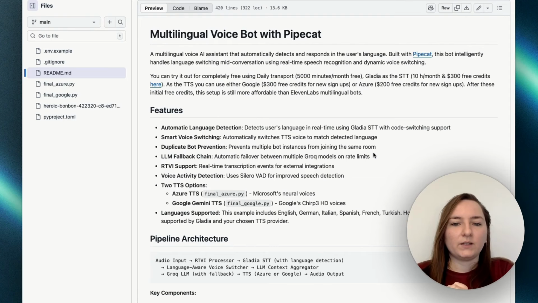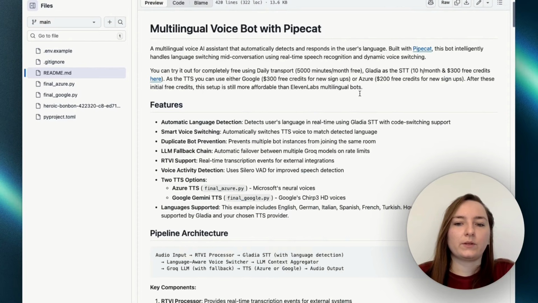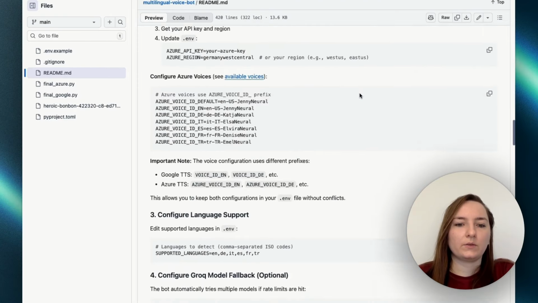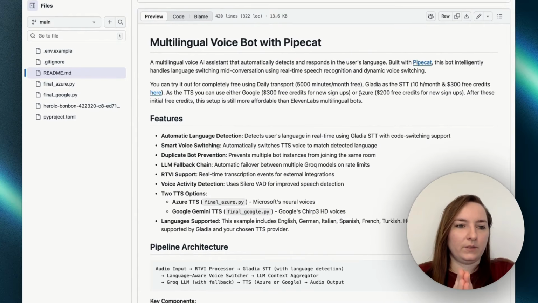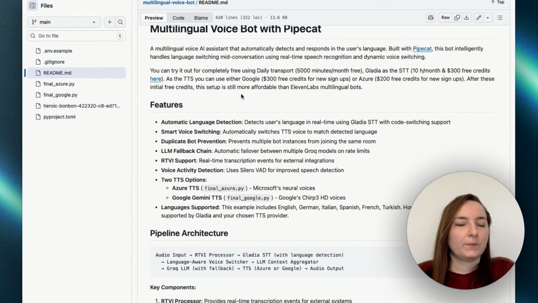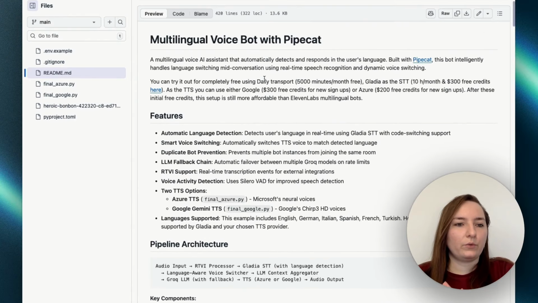Now we can finally start with the installation of our multilingual voice bot. I've prepared a very detailed guide of how to do this with all the commands. As you can see, everything that you need. You can find this in my resource hub. Yeah, so let me walk you through the files first, so you have a general idea.